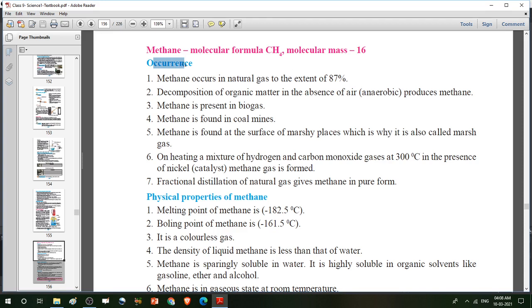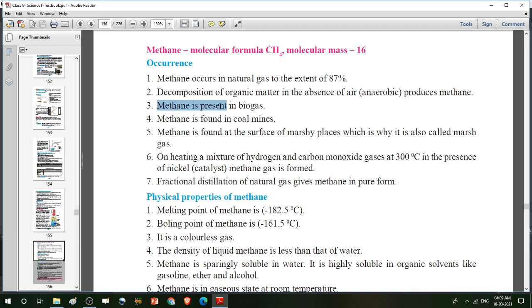Then next heading is occurrence. How does it occur? Methane occurs in natural gas to the extent of 87%. In natural gas, 87% methane. Decomposition of organic matter in the absence of air, that is anaerobic, produces methane. That means when organic matter decomposes in the absence of air, then methane gas is produced.